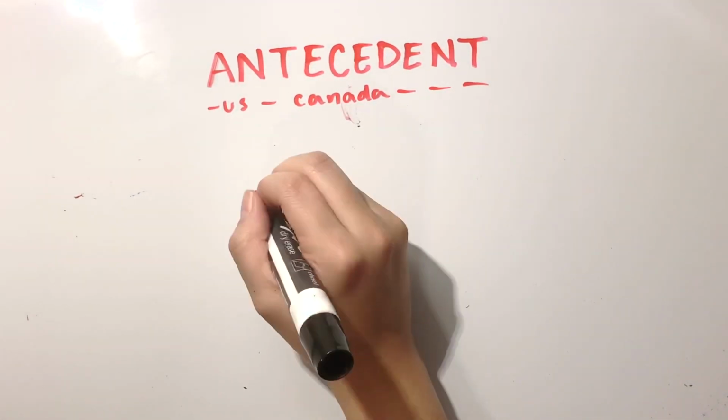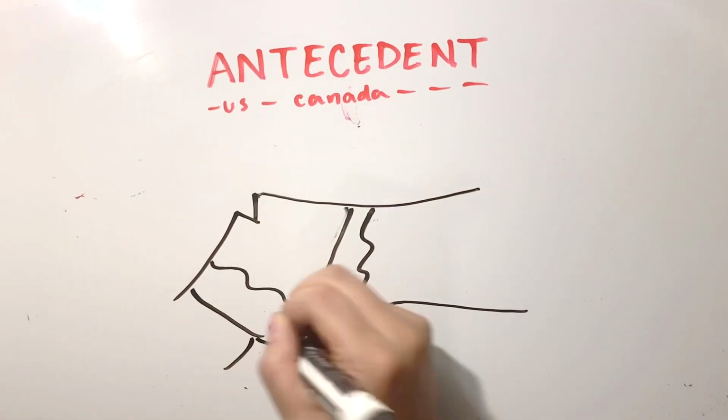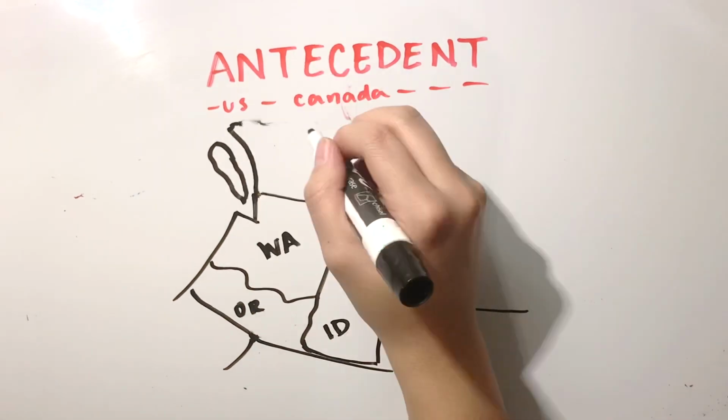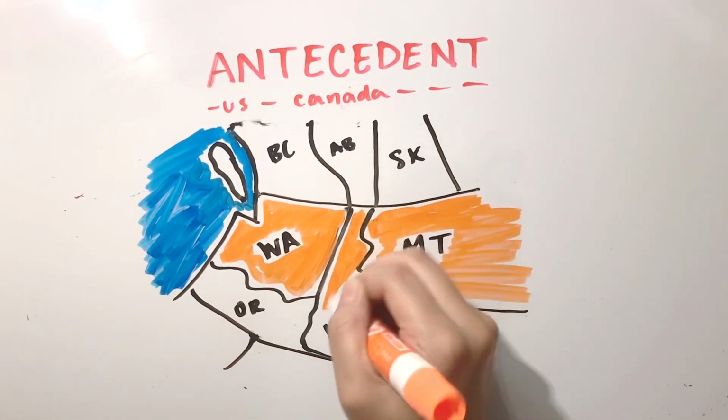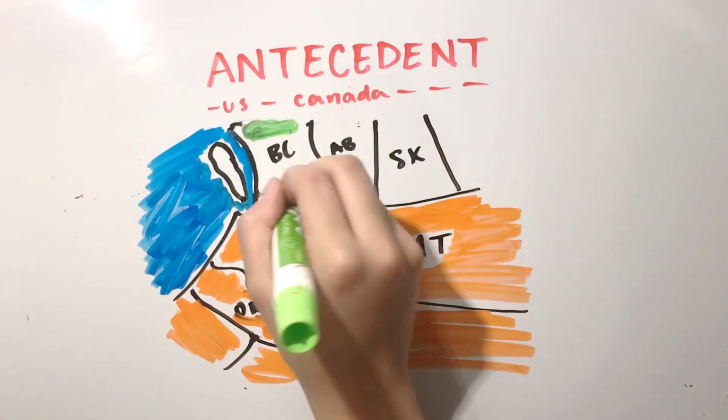Next, we will be talking about antecedent boundaries. They are boundaries drawn before a large population was even present. An example of this type of boundary is the 49th parallel between the United States and Canada. It was drawn way before the country began to be settled.